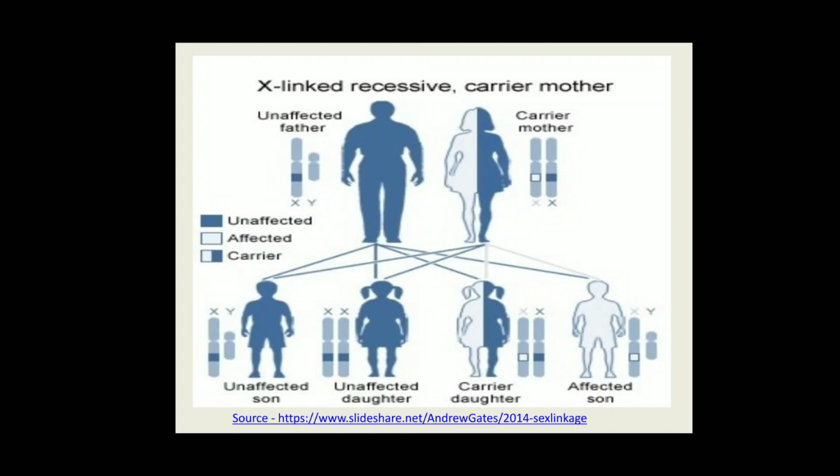If the carrier mother has one of her two X copies with the defect, and she marries an unaffected man, then 50% of the children are affected sons and 50% are carrier daughters. So this is the inheritance pattern of hemophilia, an X-linked recessive disorder.